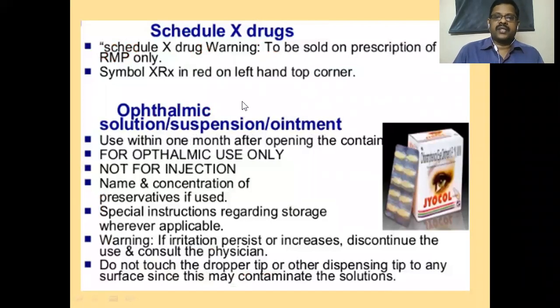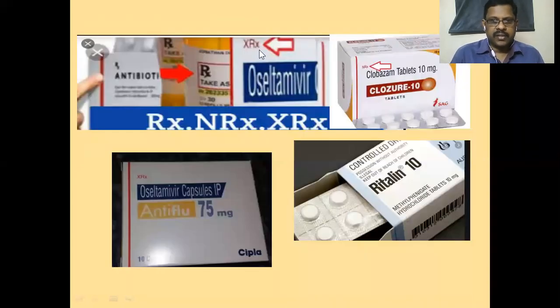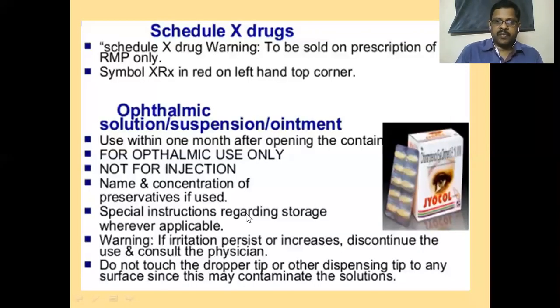Schedule X drugs. The Schedule X drug warning should be written on the label: to be sold on prescription of a registered medical practitioner only. Symbol Rx is in red at the left hand top corner. XRx should be written. For example, an XRx drug here. Oseltamivir is an XRx drug. Here you see this label, XRx written. This is a controlled drug that should be prescribed by a registered medical practitioner. Based on that only we have to supply. That prescription we have to maintain with us for a minimum of 3 years.